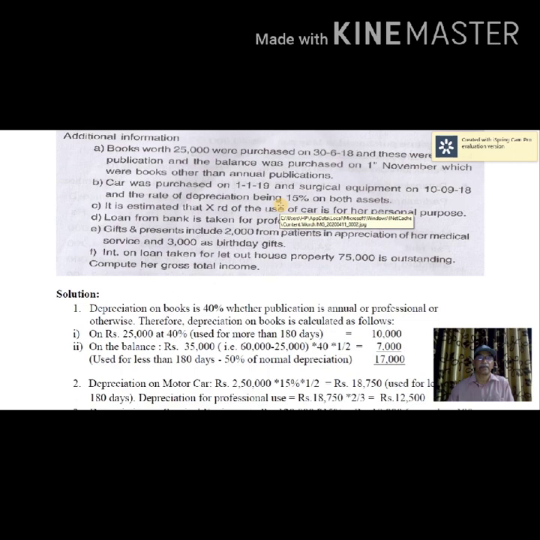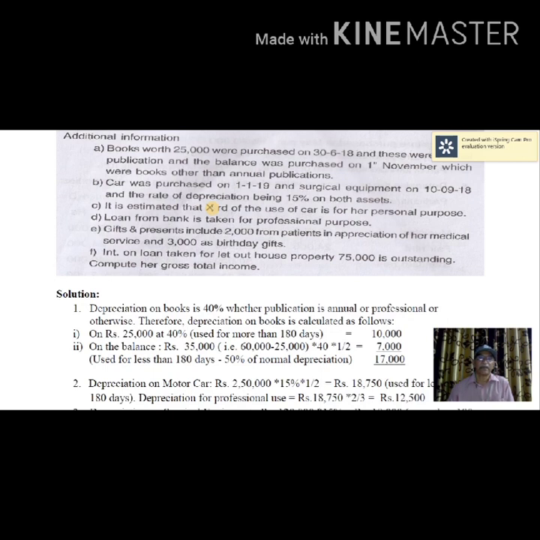It is estimated that one third of the use of the car is for personal expenses. Here it is not properly printed, so it should be one third. So one third of the use of car is for personal purpose. That means it is used for professional purpose to the extent of 2/3. So only 2/3 of the car expenses should be considered. Similarly, depreciation should also be restricted to 2/3 of total depreciation.